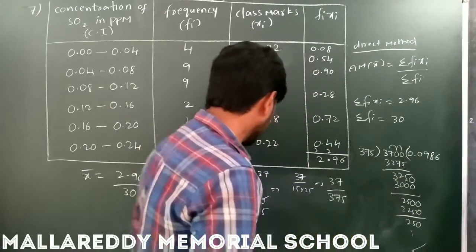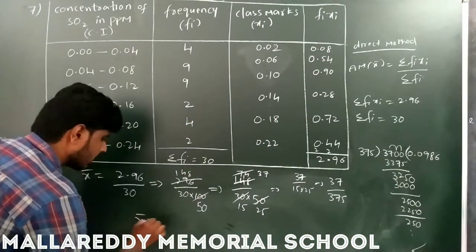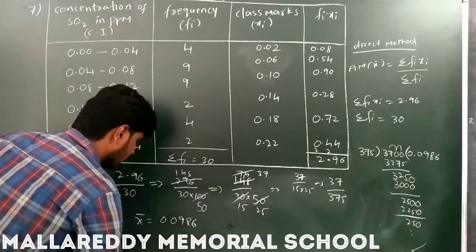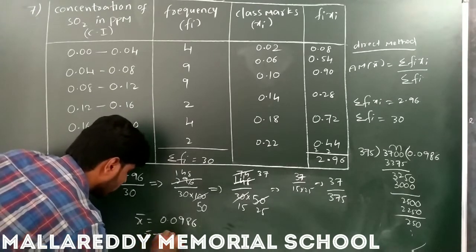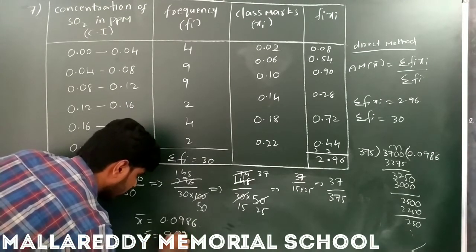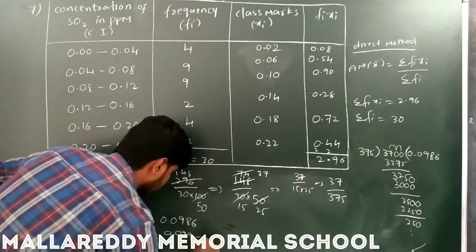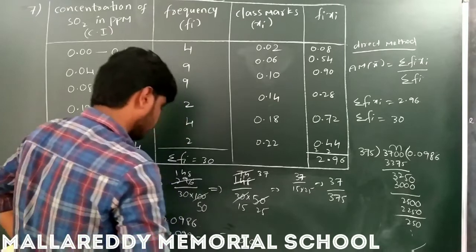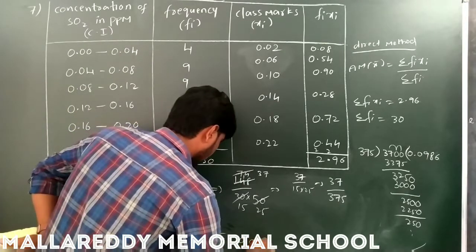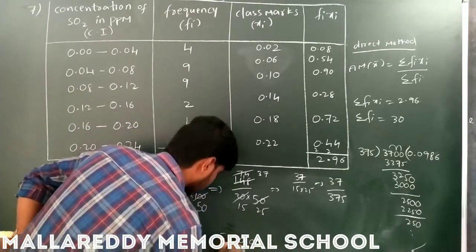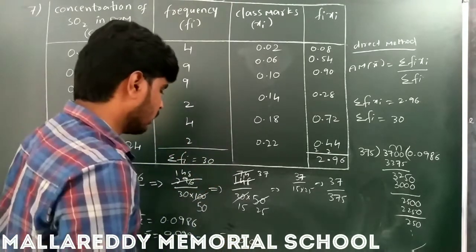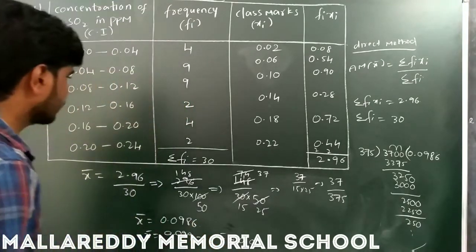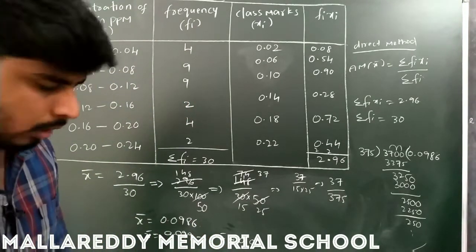Now what is the answer? So x bar is equal to 0.0986, okay. So this we can write x bar is equal to 0.099. It means simply we can write approximately 0.09, okay, approximately. So this is the mean of the SO2, okay, right. Take down.